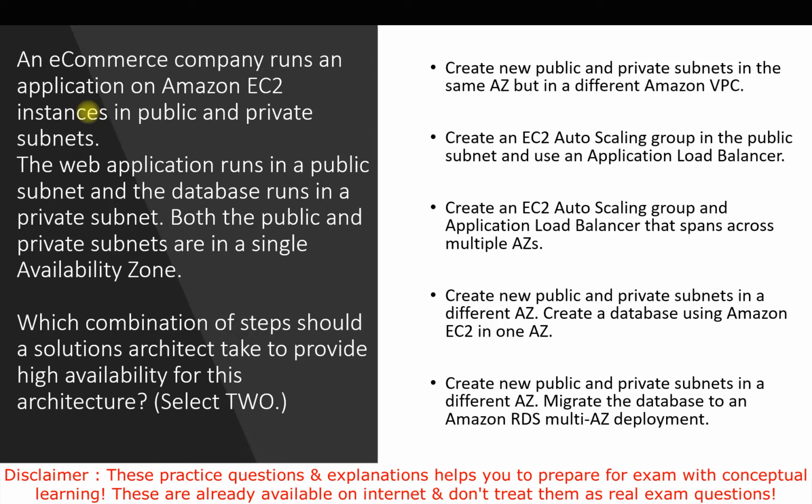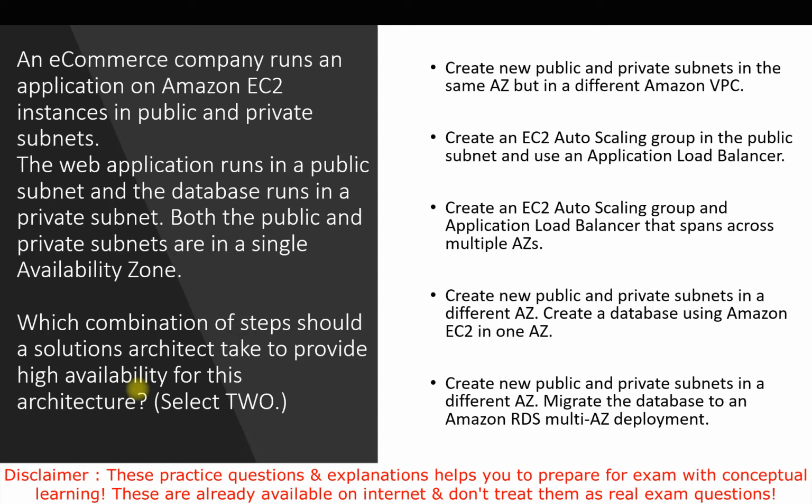Now we will go through the options. The first option says create new public and private subnets in the same availability zone but in a different Amazon VPC. When we talk about high availability, we always think beyond the availability zone. If something goes wrong with the same availability zone, our whole application will go down.